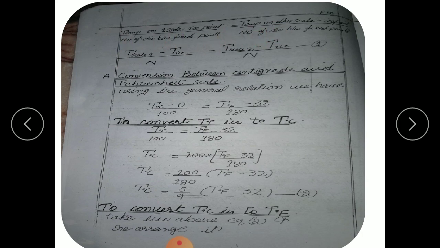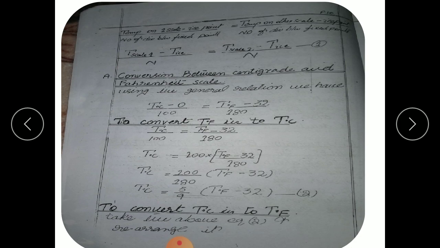The general relation to remember for conversion is: the temperature on one scale minus the ice point, divided by the number of divisions between the two fixed points, equals the temperature on another scale minus its ice point, divided by its number of divisions between the fixed points. This is the formula.